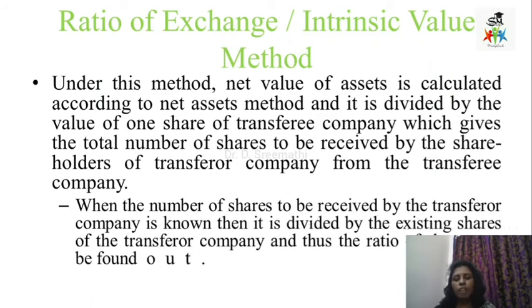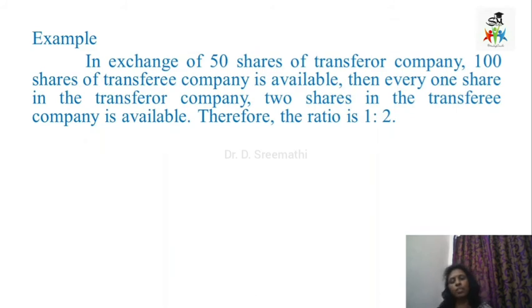Once the number of shares to be received by the transferor company is known, it is divided by the existing shares of the transferor company, so that we can find out the ratio of shares. Here is a simple example for easy understanding of the exchange. In exchange of 50 shares of the transferor company, 100 shares of the transferee company are available, which means for every one share in the transferor company, 2 shares of the transferee company are available.